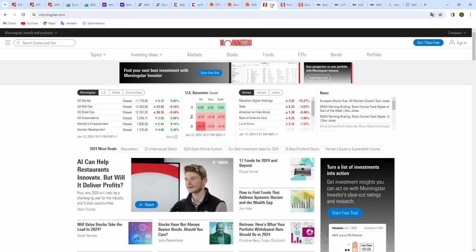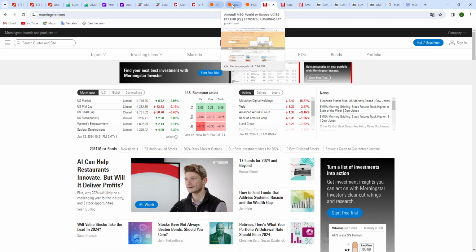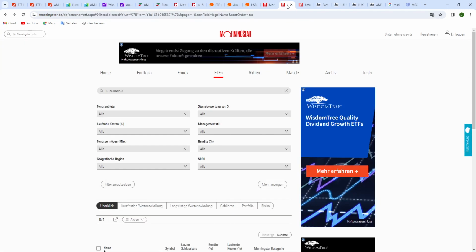Then for Morningstar, another interesting website, which is better when you subscribe, and it's 7 days free, but thereafter you have to pay. I always use the free version to do the research, and then I look up in detail on Just ETF when I use Morningstar.